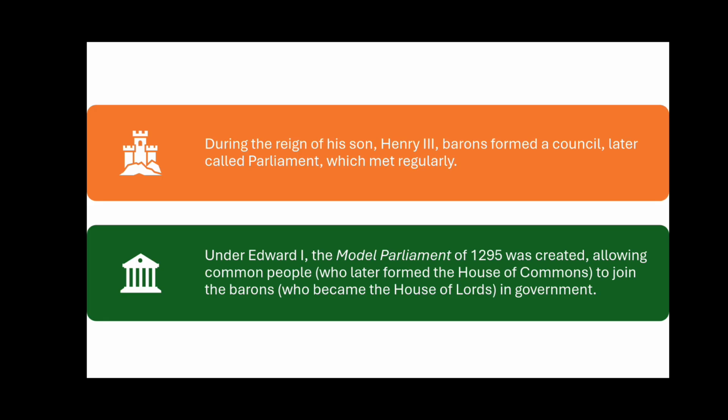The House of Lords is like the upper house and consists of the lords, and then we have the lower house, called the House of Commons, and it consists of the common people who contest elections, and they come and form government, right? So the House of Lords and the House of Commons had origin in the Model Parliament in 1295.